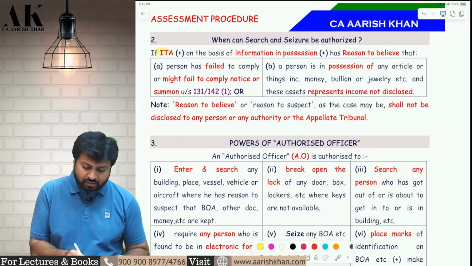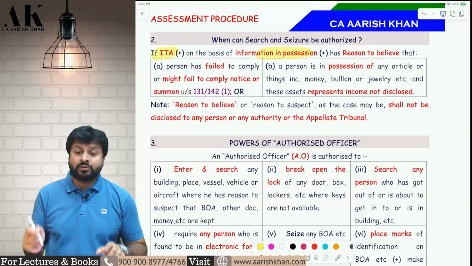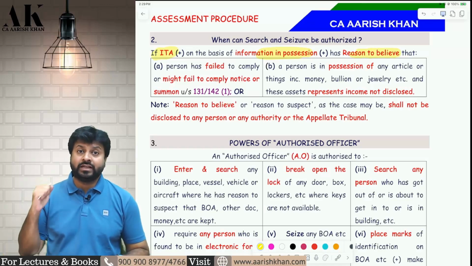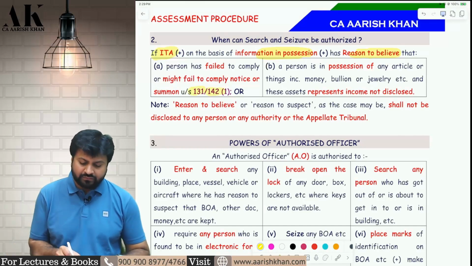So the income tax authority should have information in their possession, and because of that, they should have reason to believe. Reason to believe means hardcore evidence. They should not be of the opinion. They should have reason to believe. They should have hardcore evidence. What? That the assessee has not complied with, or will not comply with, 131 and 142(1).